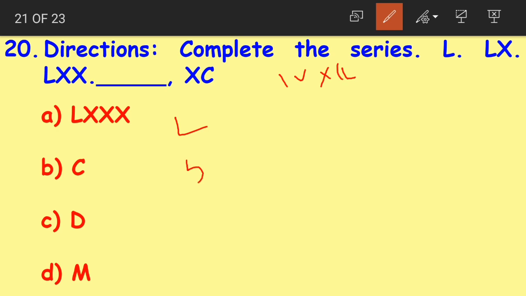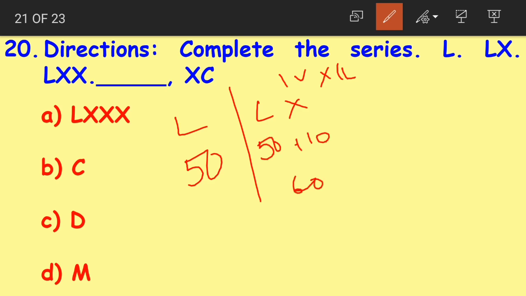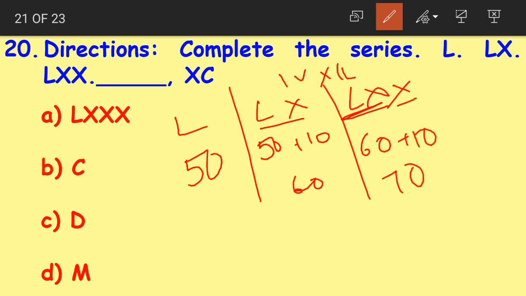So, L means 50. Next we have LX. LX means 50 plus 10, which is 60. Then we have LXX, which means we know LX is equal to 60, so 60 plus another X which is 10. So then we have 70. If you look at the numbers here only, we have 50, 60, 70. What can we observe from this? We can observe that 10 is added to each number. 50 plus 10, 60. 60 plus 10, 70.